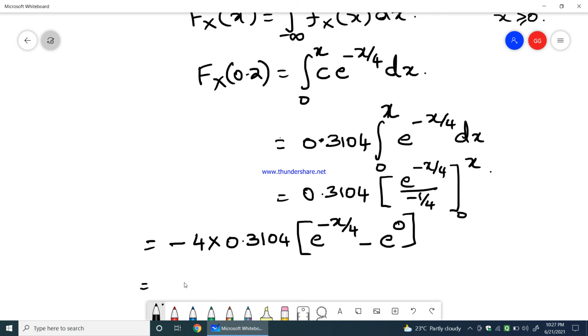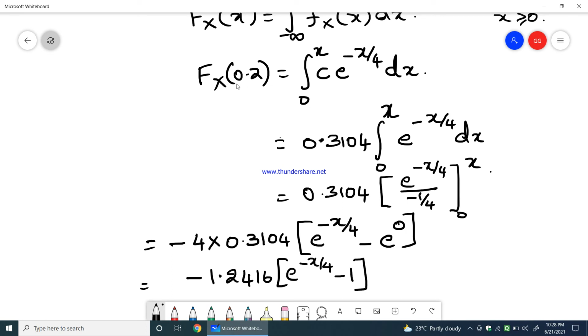So what is minus 4 into 0.3104? I'll just take out the calculator. It is minus 1.2416 into e power minus x by 4 minus 1.